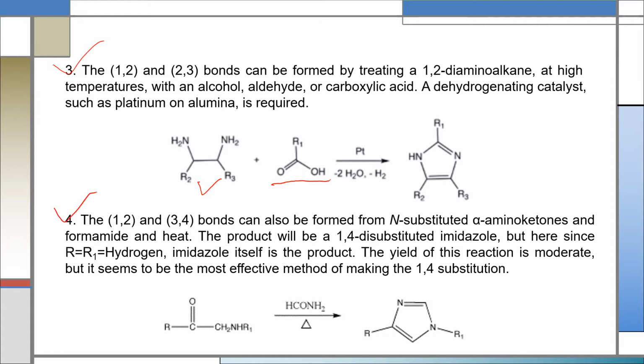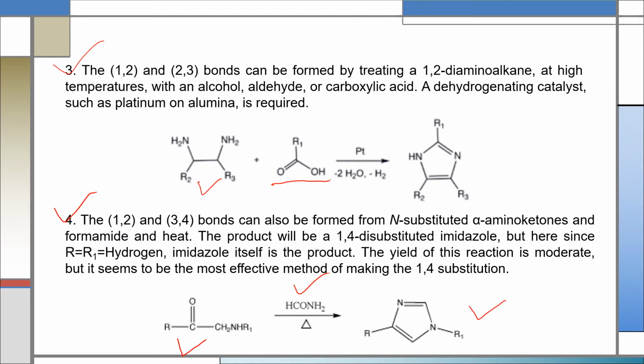By the fourth method, we can also prepare imidazole or 1,4-disubstituted imidazole. If we use the starting material substituted alpha amino ketone and formamide, in that case the product will be a 1,4-disubstituted imidazole.